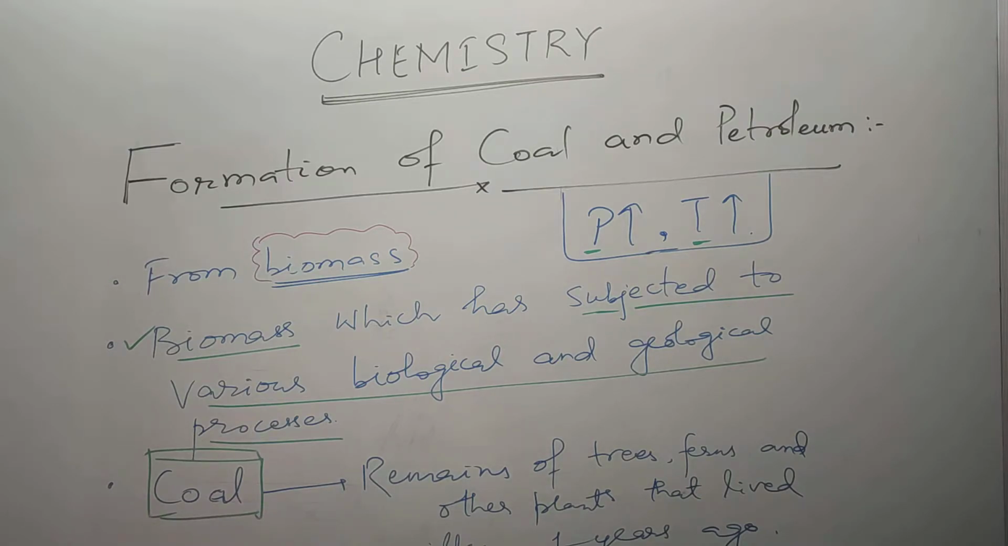Coal is actually the remains of trees, ferns and other plants that lived millions of years ago. The formation of coal occurs under high pressure and high temperature. When biomass is subjected to various biological and geological processes, the formation of coal and petroleum takes place.